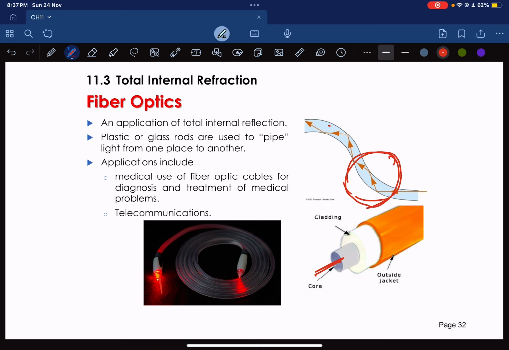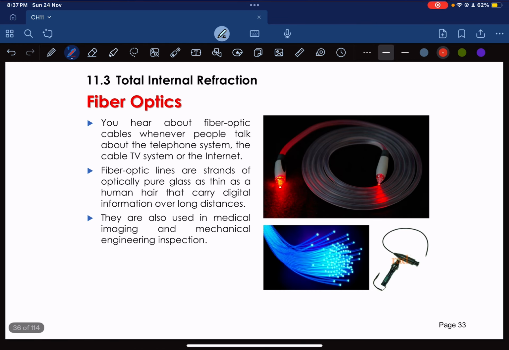Fiber optics are not just used for data transmission. They are very helpful in medical imaging, where doctors can use fiber optics to look inside the body without making a large incision. They are used in mechanical engineering to inspect hard to reach areas, in medicine, sometimes, like for telecommunication and others lah.